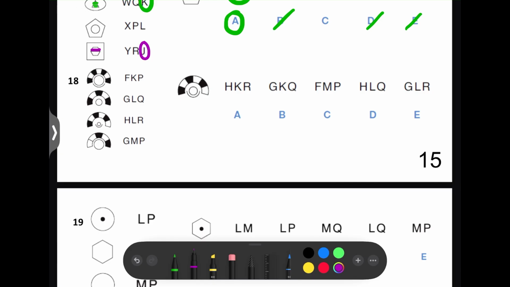Next question. So in these ones, these 2 have the same first letter, a G. And what do they both have in common?